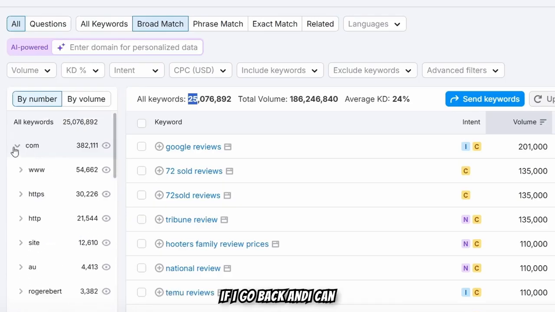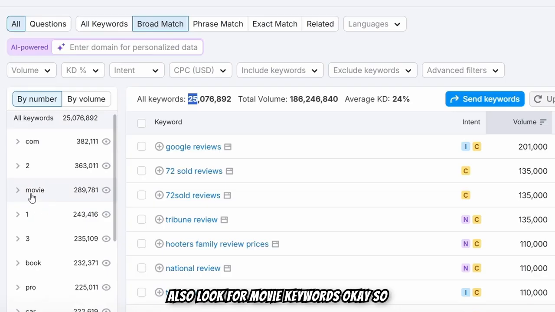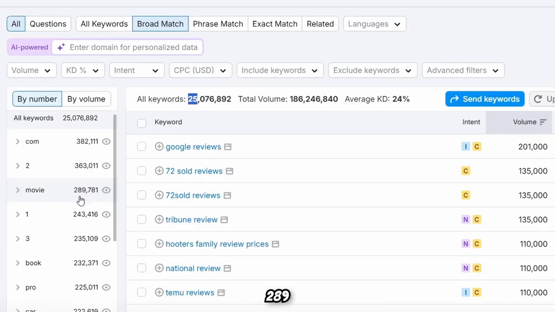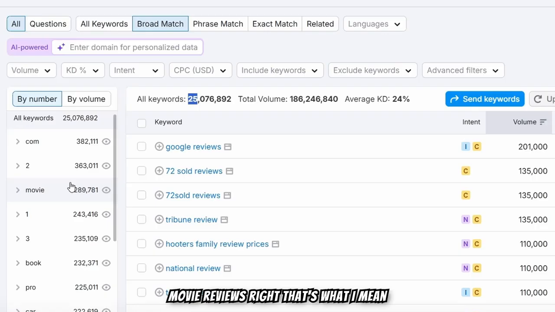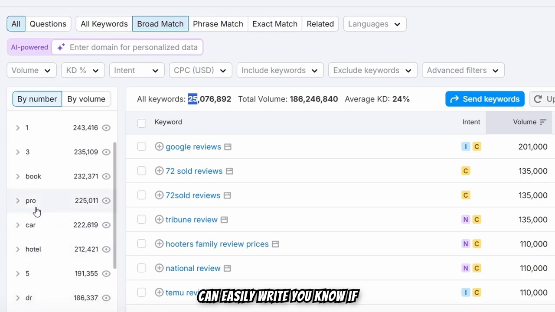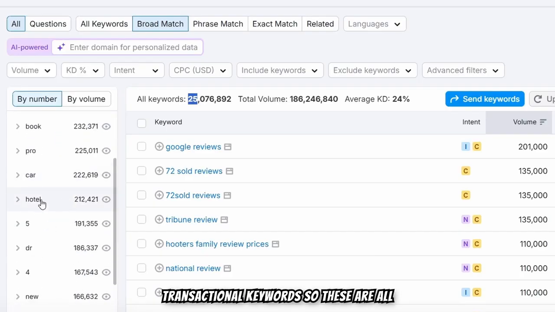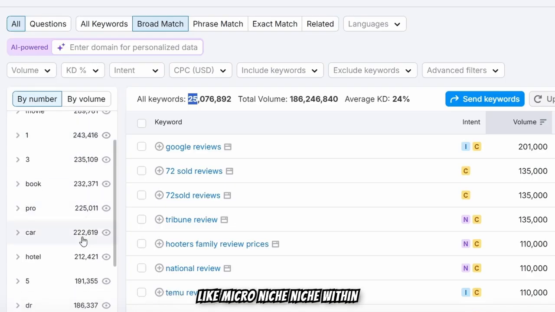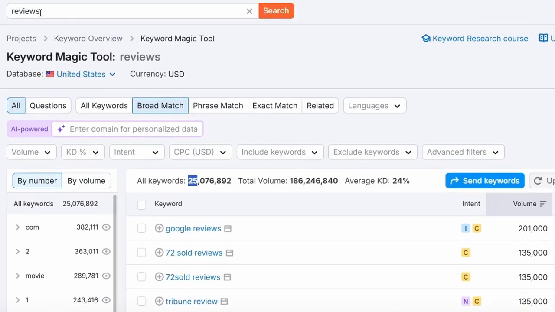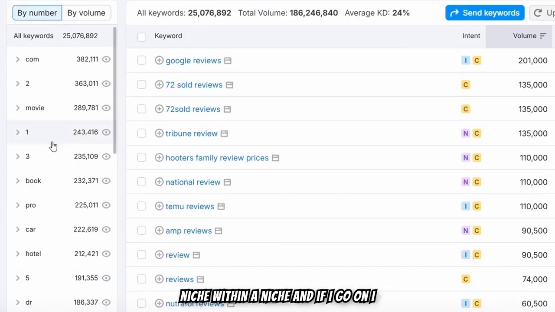And then if I go back, I can also look for movie keywords. Okay, so people are searching for a number of movies. So these are 289k plus movie reviews, right? That's what I mean. And then book reviews you can easily write, if you're a nerd reading books just like me. And then we have car, hotel reviews. These are like transactional keywords. So these are all like micro niches within a niche. So we are searching for reviews. This is a seed keyword, and then we have niches within a niche.